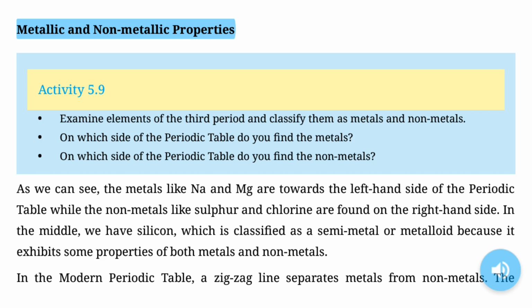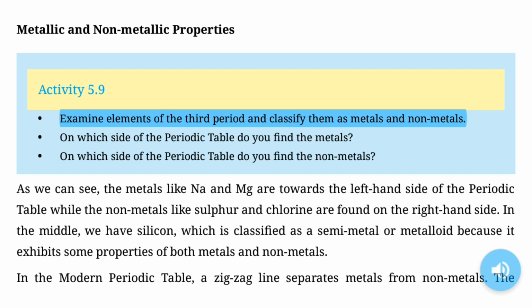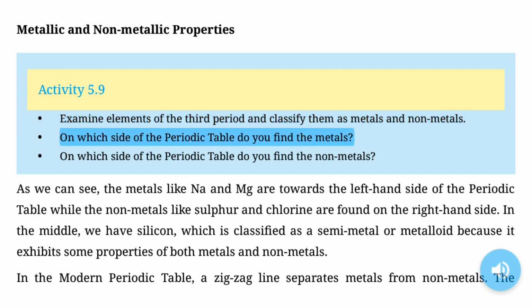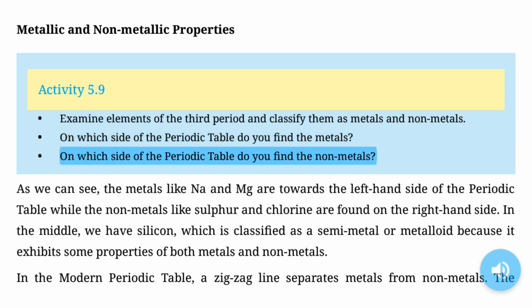Metallic and non-metallic properties. Activity 5.9. Examine elements of the third period and classify them as metals and non-metals. On which side of the periodic table do you find the metals? On which side of the periodic table do you find the non-metals?